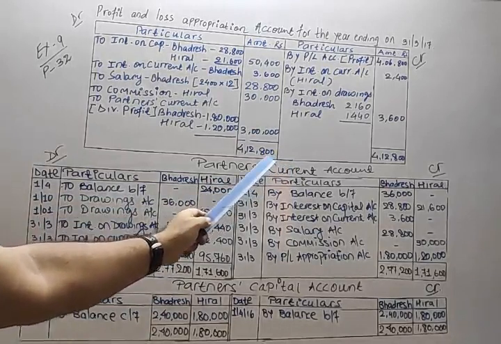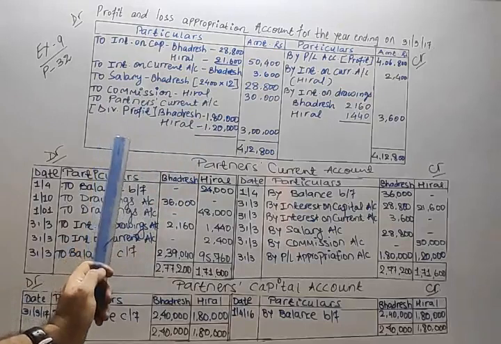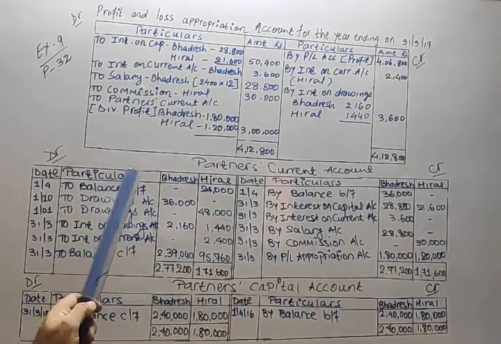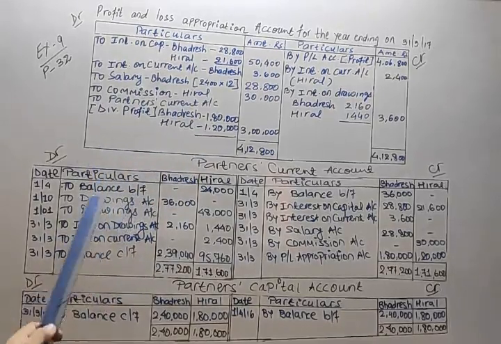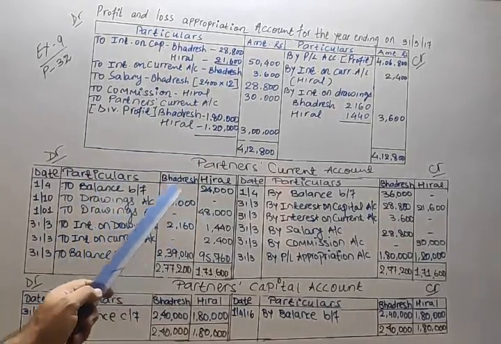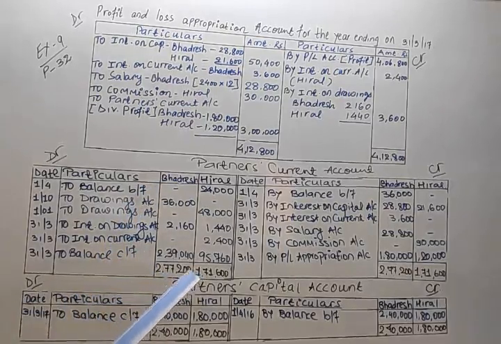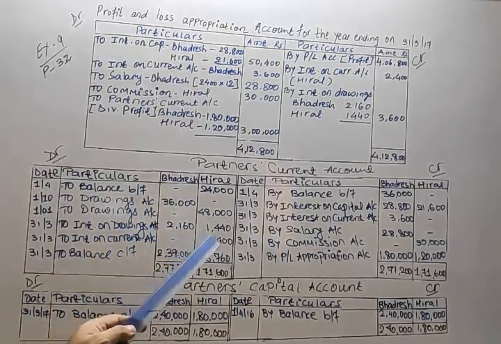Then 12% interest is to be charged on drawings. Per month salary of rupees 2,400 is payable to Bhadresh for his active role in the firm. Bhadresh is going to get 2,400 rupees salary, but take care, it is monthly.